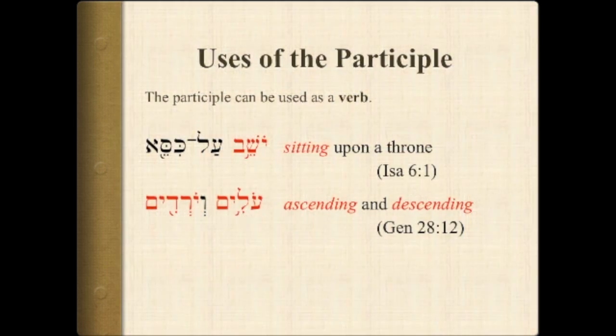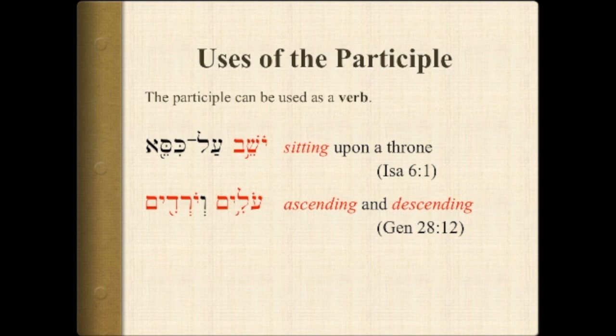Now, how are the participles used? In English, you can often tell a participle by the ending -ing on it. And so in translating participles, this is sometimes the way you will translate them. Participles can be used in a verbal sense.